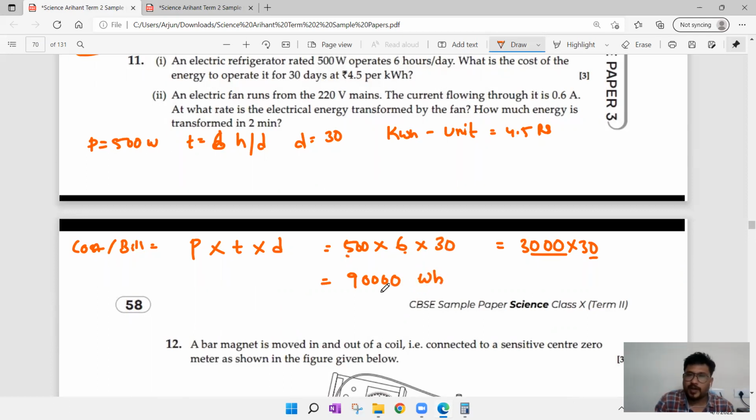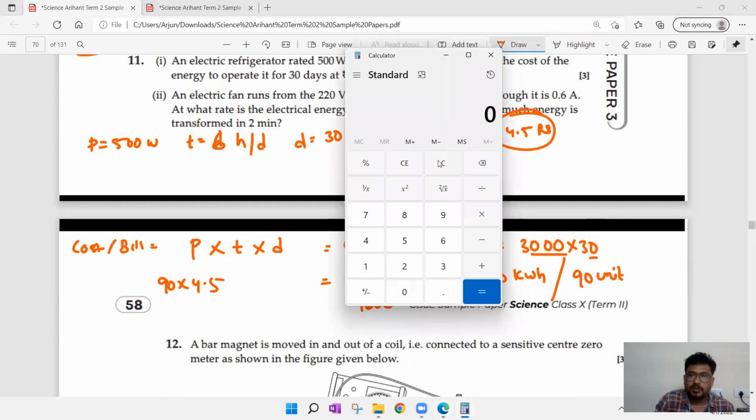Now we have to convert to kilowatt hour. Divide by 1000, 3 zeros will be cancelled. At last we got 90 kilowatt hour, or 90 units. Each unit is 4.5 rupees. We got 90 units, so 90 multiplied with 4.5 is equal to 405.